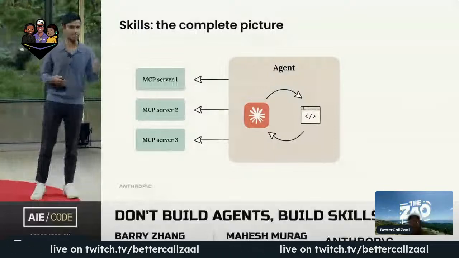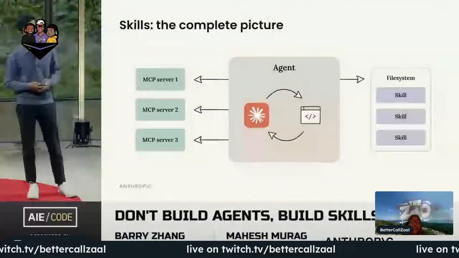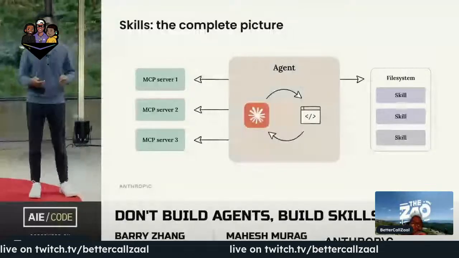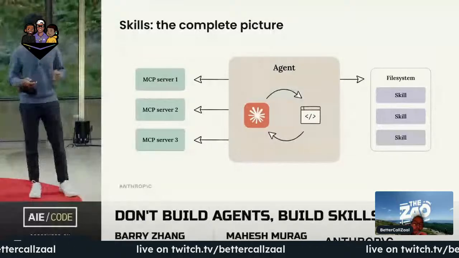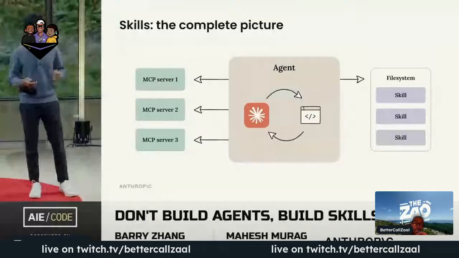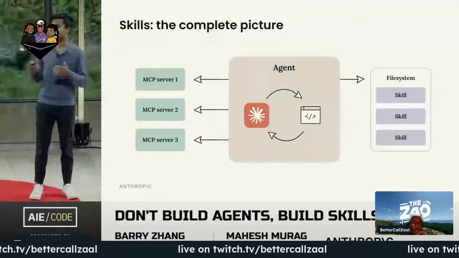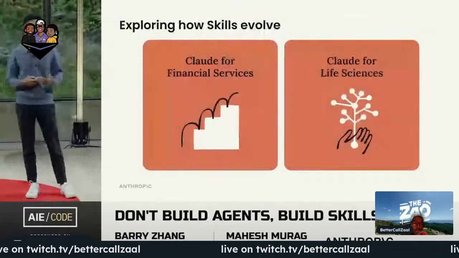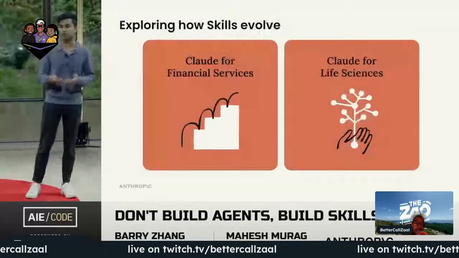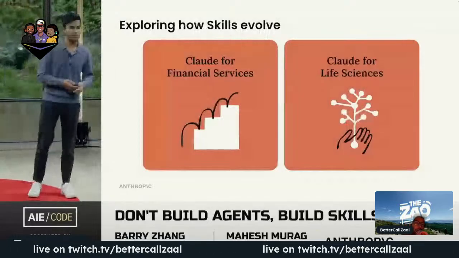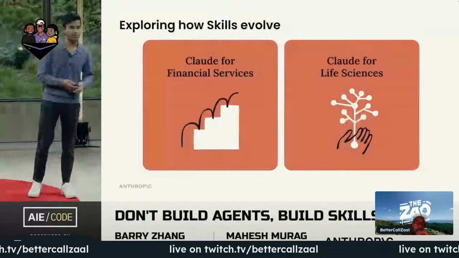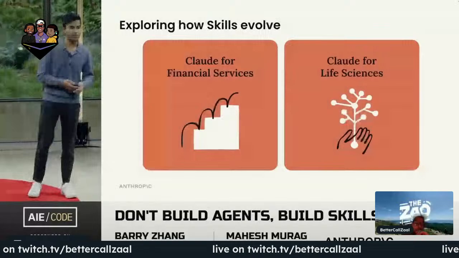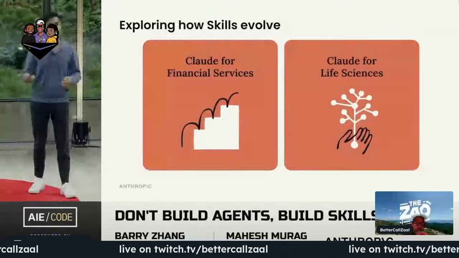Now, we get hundreds of skills that pull into context only at runtime when deciding to work on a particular task. Today, giving an agent a new capability in a new domain might just involve equipping it with the right set of MCP servers and the right library of skills. And this emerging pattern of an agent with an MCP server and a set of skills is something that's already helping us at Anthropic deploy Claude to new verticals. Just after we launched Skills 5 weeks ago, we immediately launched new offerings in financial services and came with a set of MCP servers for professionals in each of these domains.